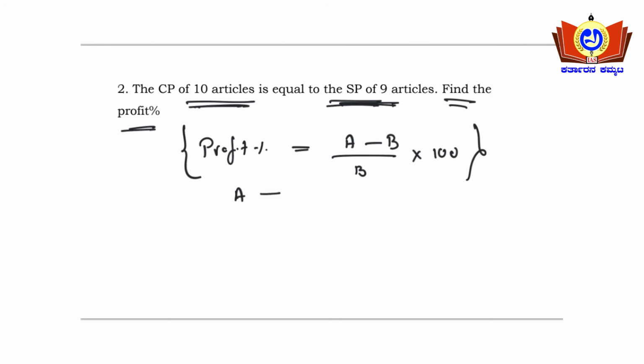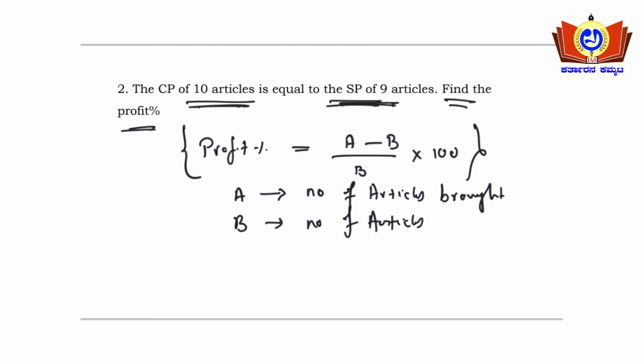What is A here? It is the number of articles bought. And what is B here? The number of articles sold.